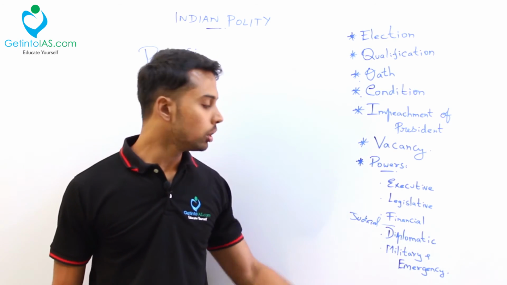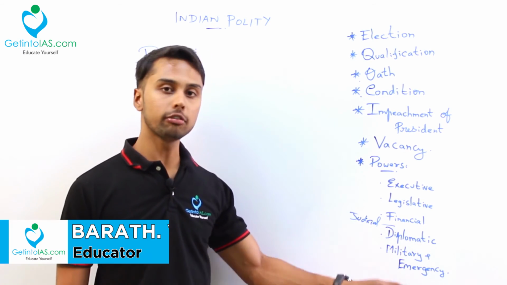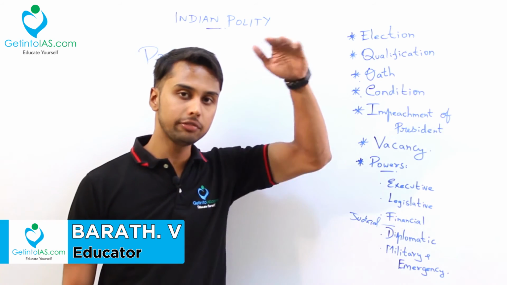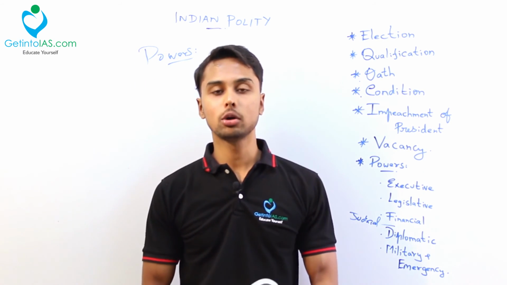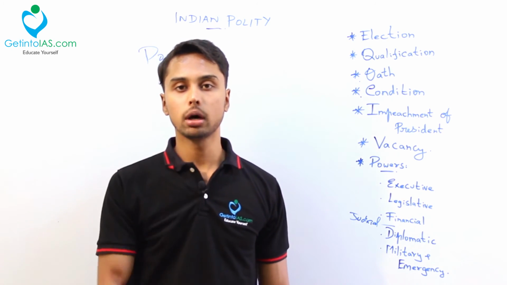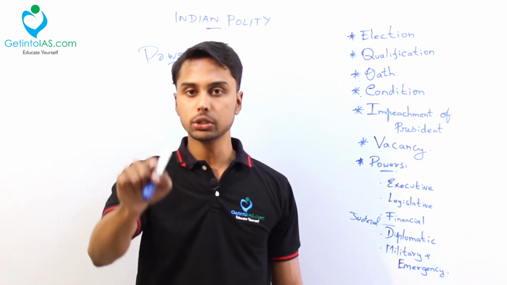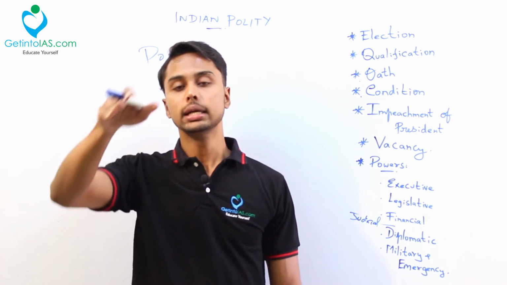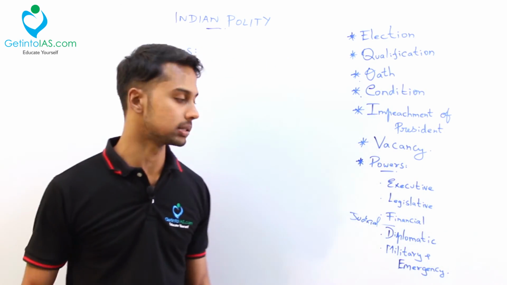And military power. We all know he is the first citizen of India, and he is also the chief of the three forces: Army, Navy, and Air Force. So, who can declare a war? If you want to go for a war with Pakistan, who has the power to declare a war? It is the President. Your President can declare a war. Also, he can maintain the peace, and he can cease that war. Both powers are entitled to the President. That is the military power.